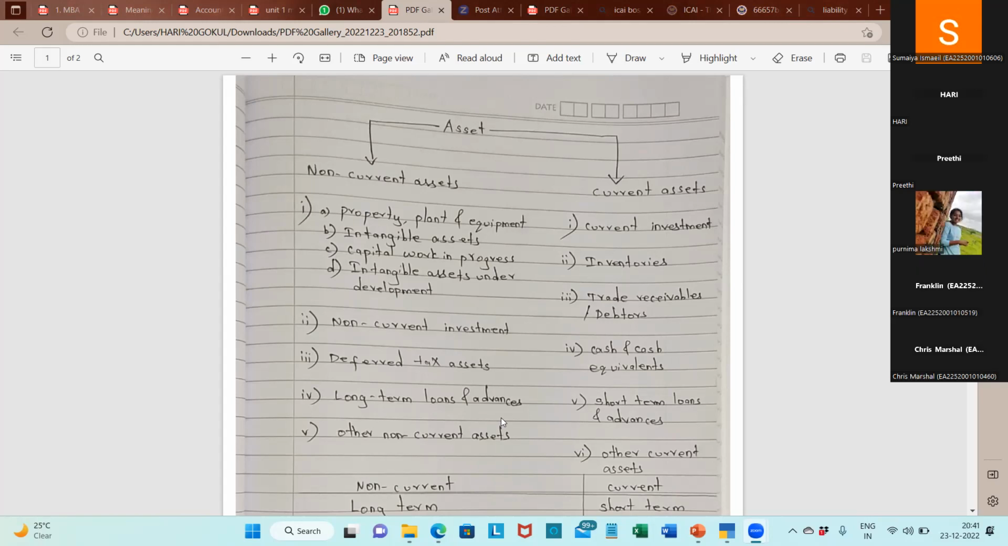Or I plan to purchase a machinery, so I paid an amount in advance, 2 or 3 years before. It comes under long-term loans and advances. If anything comes under the classification called non-current which you can't classify in the above 4, you can bring it down under other non-current assets.